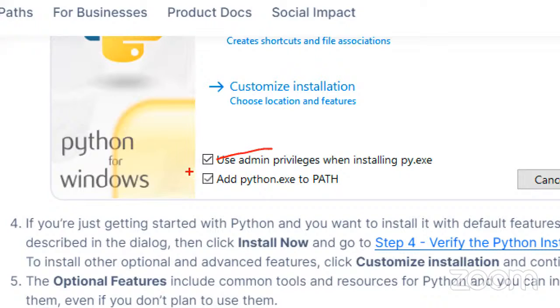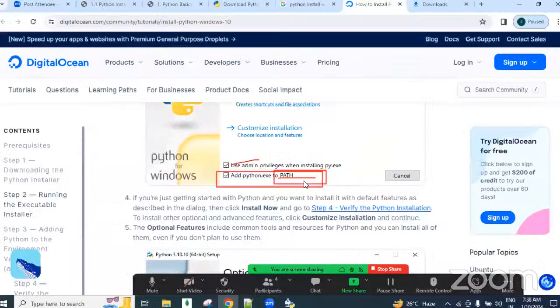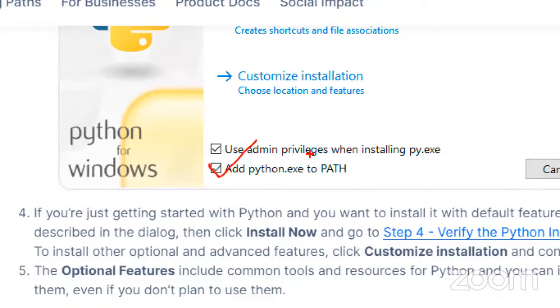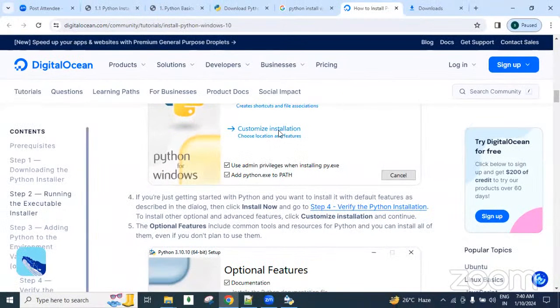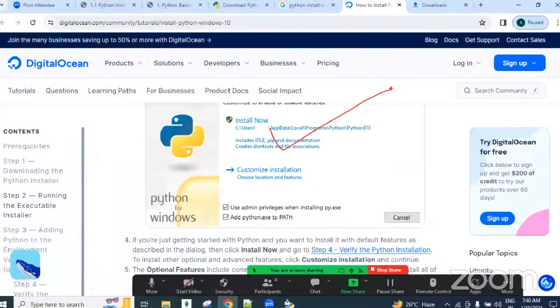Forget about this. Add Python to the path environment variable. After downloading and installing, guys, every software's path needs to be added into the path variable section, what we call the environment variable section. So in the old versions, this checkbox is asked. By selecting this, our Python path is automatically added, and then we are not required to add it manually. Okay. Unfortunately, if you did not select this one and you clicked this one, guys, then no problem. Later we can add that part.